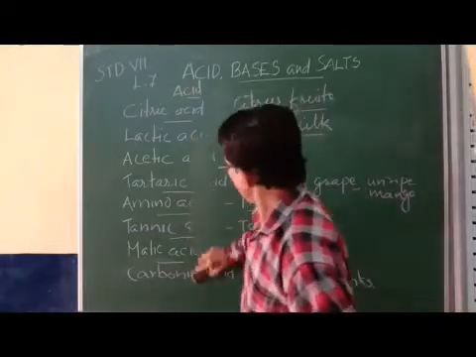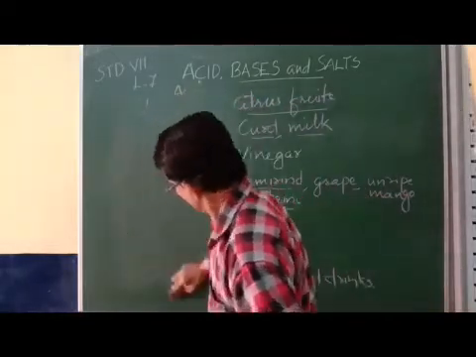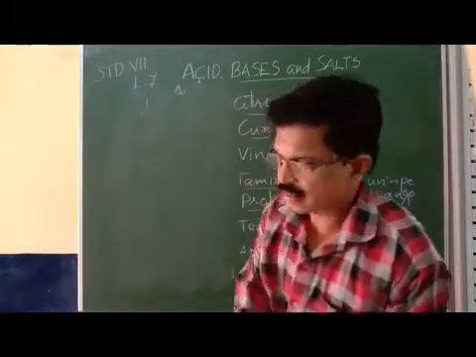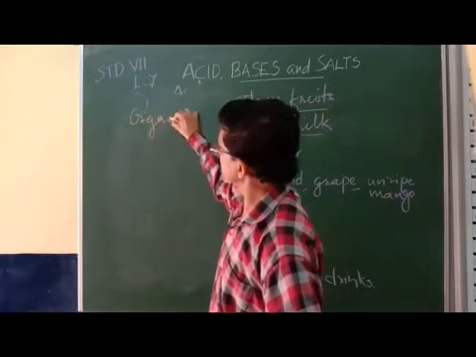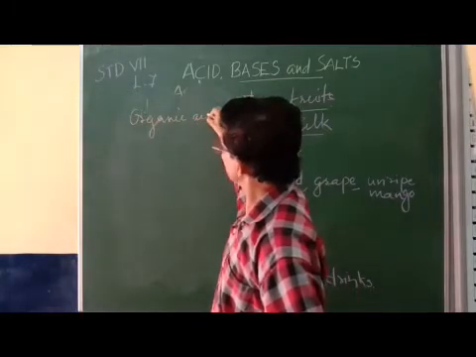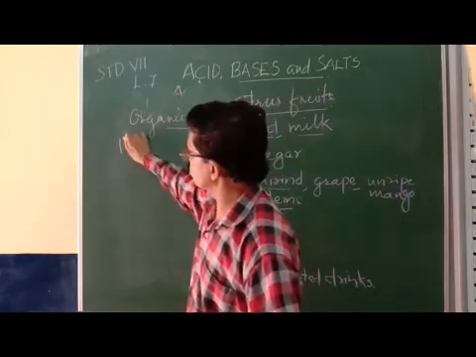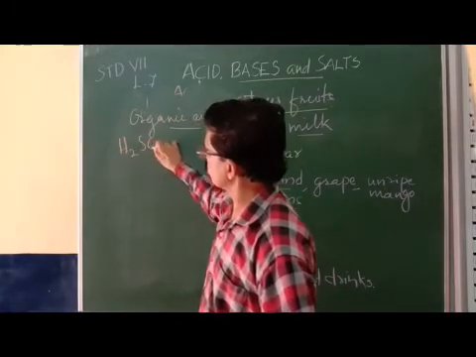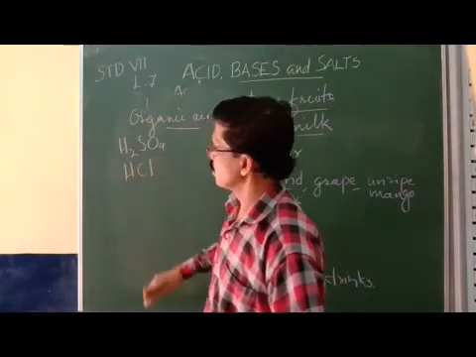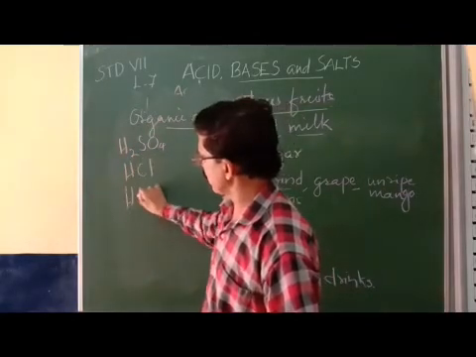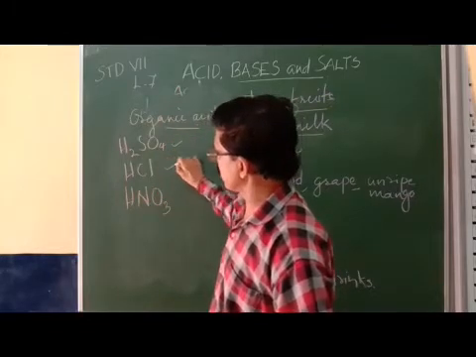Okay? Now we are coming to mineral acids. Examples: H2SO4, concentrated HCl, then HNO3. All these are powerful acids.